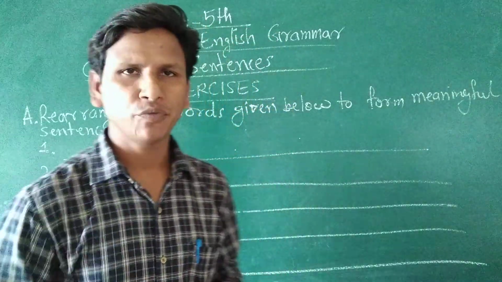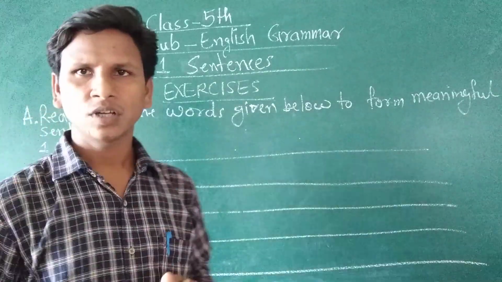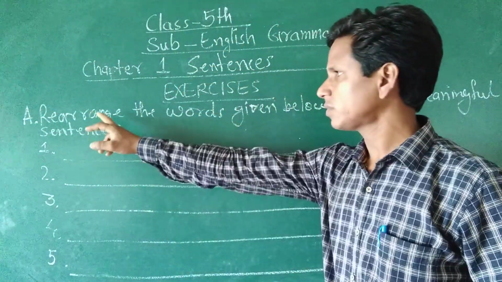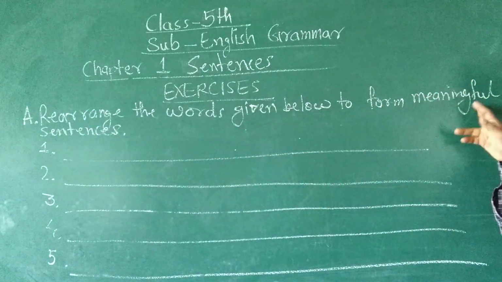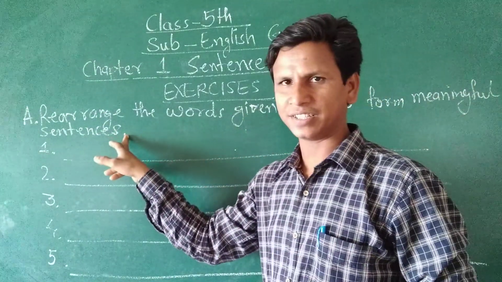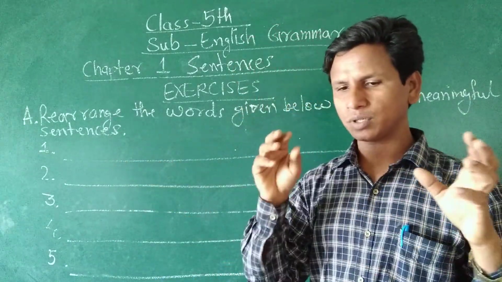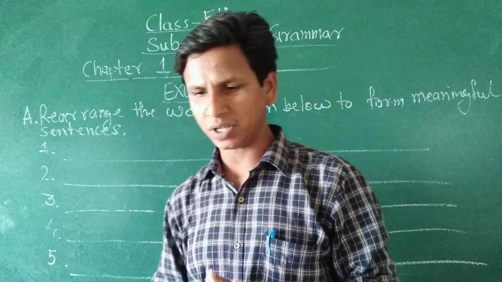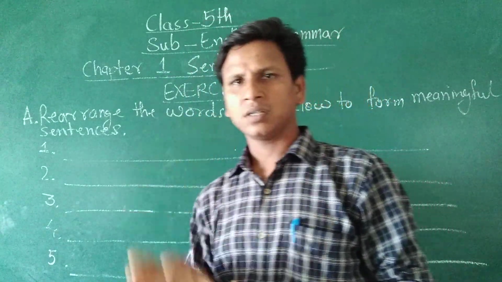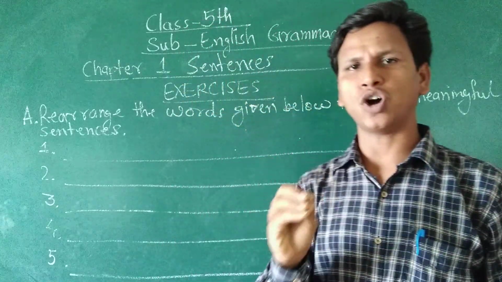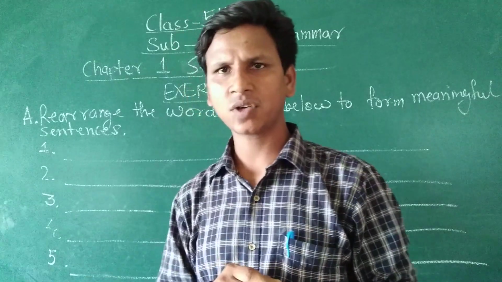Now today we will solve exercise of this lesson. So exercise A is: rearrange the words given below to form meaningful sentences. Students, in this exercise some groups of words are given in the book, and we have to arrange the given words in a meaningful order to form a meaningful sentence.